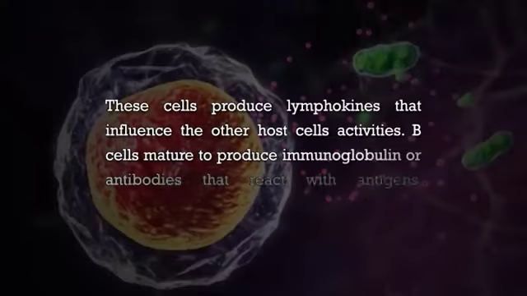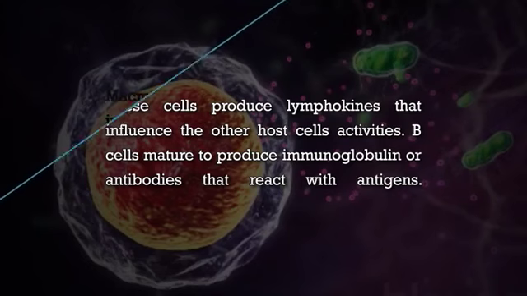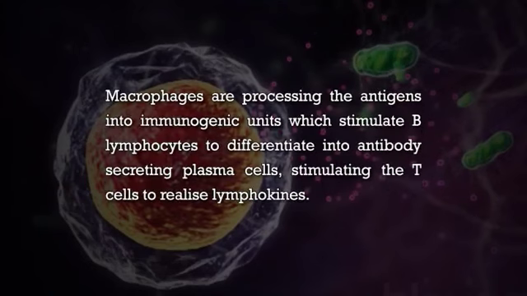In this process, the main cells involved are the T cells, B cells of lymphocytes, and macrophages. These cells produce lymphokines that influence the other host cells' activities. B cells mature to produce immunoglobulin or antibodies that react with antigens. At the same time, macrophages are processing the antigens into immunogenic units which stimulate B lymphocytes to differentiate into antibody-secreting plasma cells, stimulating the T cells to release lymphokines.